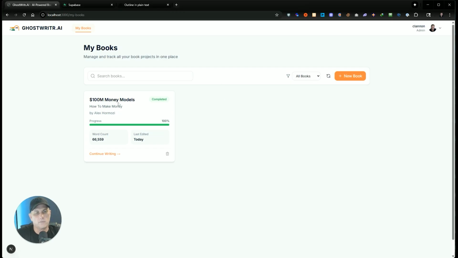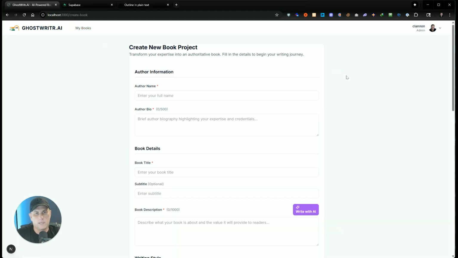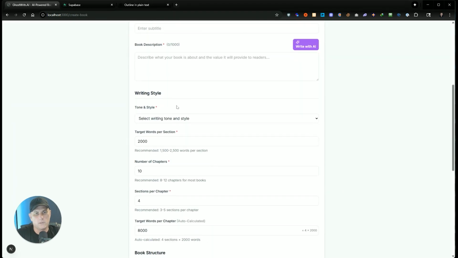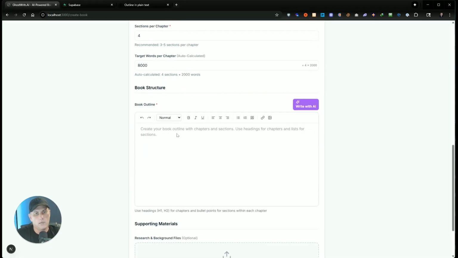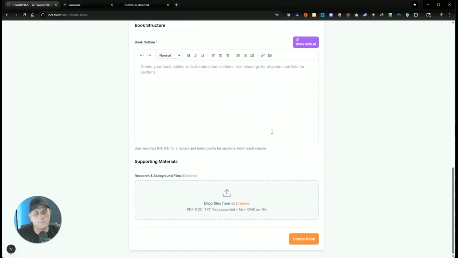So basically to write a book, you hit this new book button here. And then it asks you for author information, book details, what writing style you want, how long you want the book. And then you can generate an outline with AI here, or you can paste in your own outline.